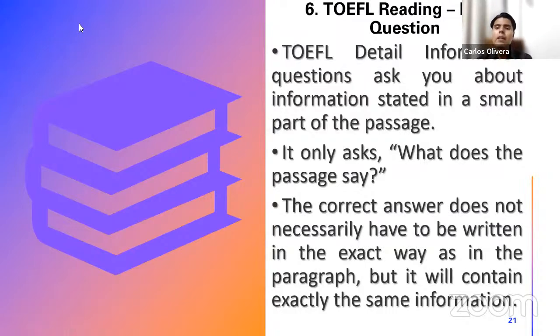In the TOEFL exam, it is called a detailed question for a very simple reason: this question is going to ask about information stated in a small part of the passage. As you can see, that is basically the cause of the title of this section. A very tiny part of the passage is going to be the source for you to go and find the response to the question. It only asks, what does the passage say? The correct answer does not necessarily have to be written in the exact way as in the paragraph, but it will contain exactly the same information.